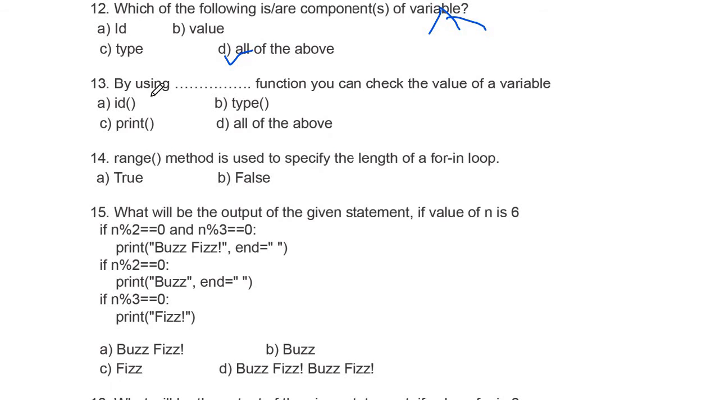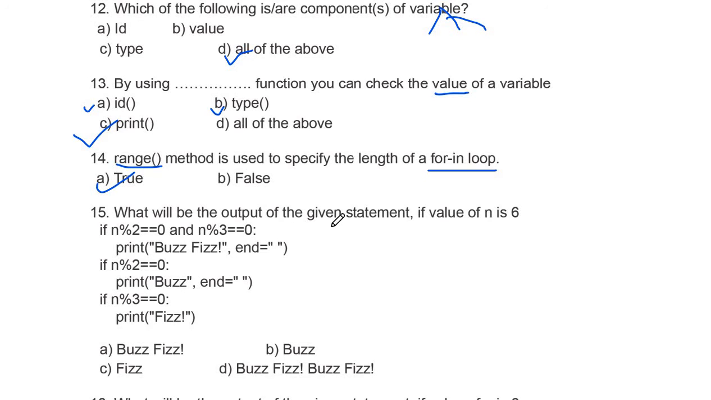Next question, by using which function can you check the value of a variable? So we will go with the print statement. By id, you will find the address of your variable and type will give you the data type. Question number 14, range function method is used to specify the length of a for in loop. So range function is used in a for loop, so it is true.